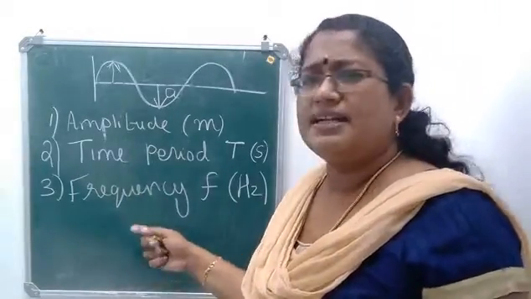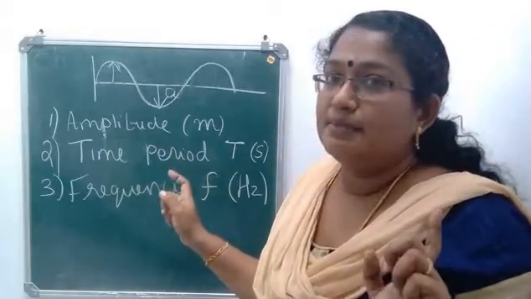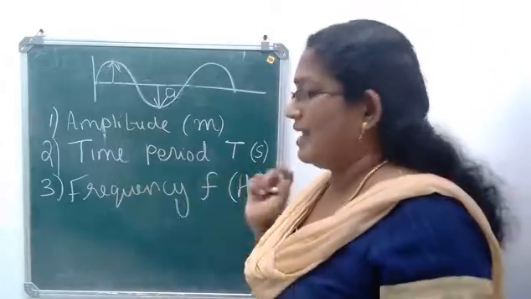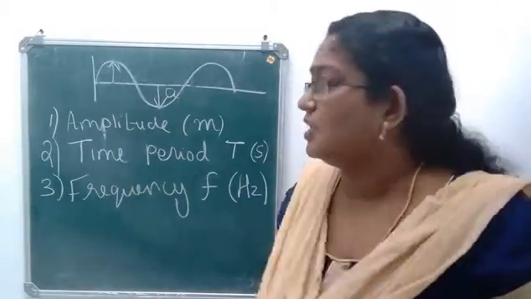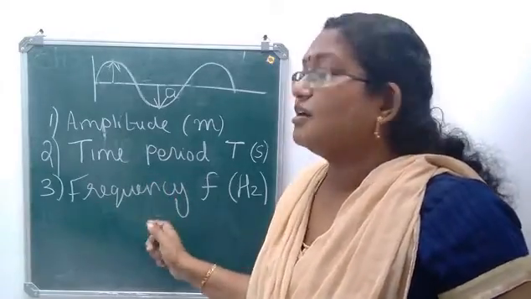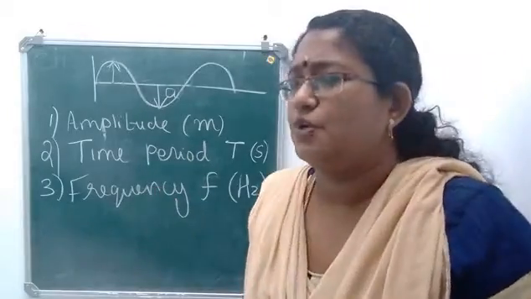So already we have learned about these terms. Time taken by the particles of the medium to complete one vibration is known as time period. Number of vibrations completed in 1 second can be called frequency. Okay. Now there is a relation connecting time period and frequency. What is that?